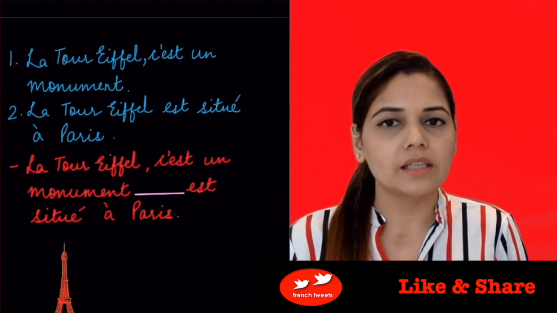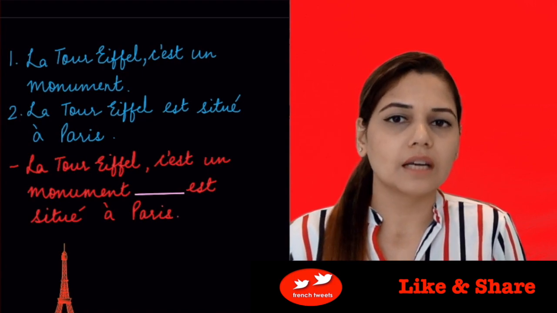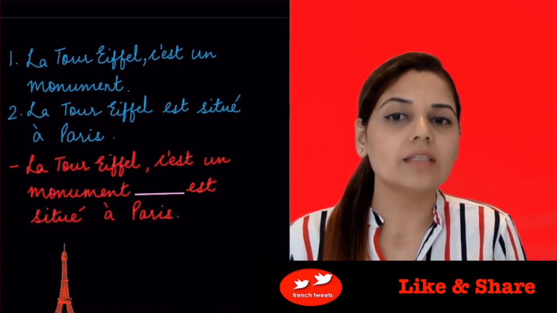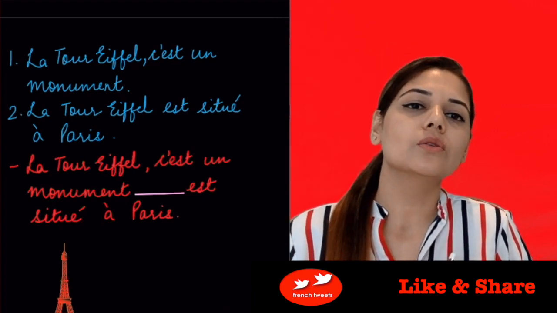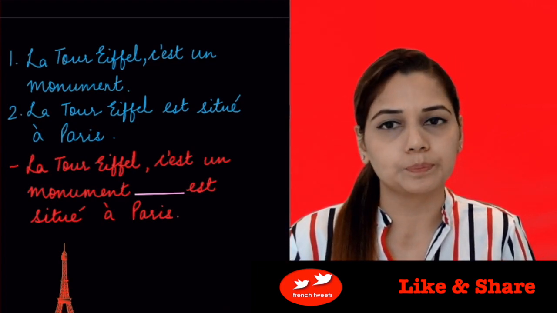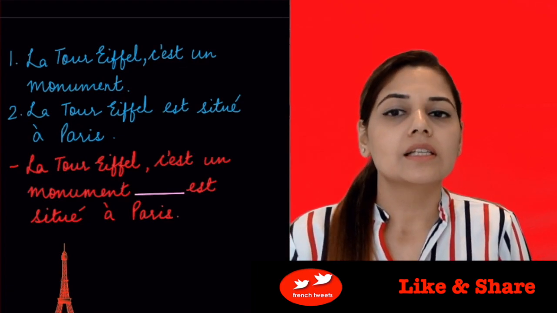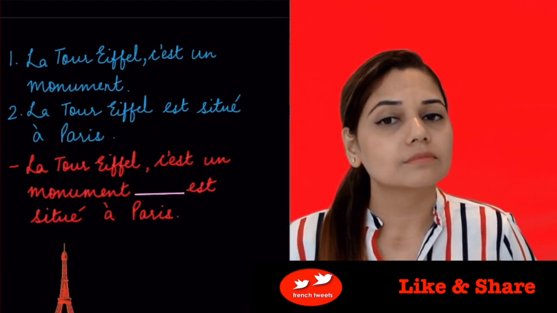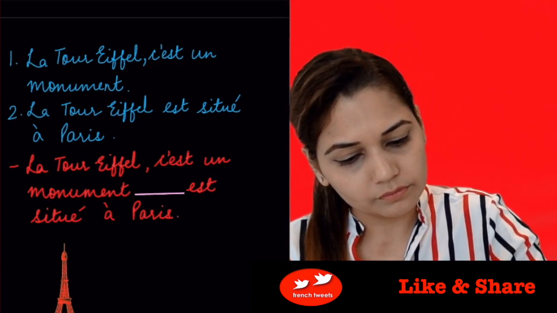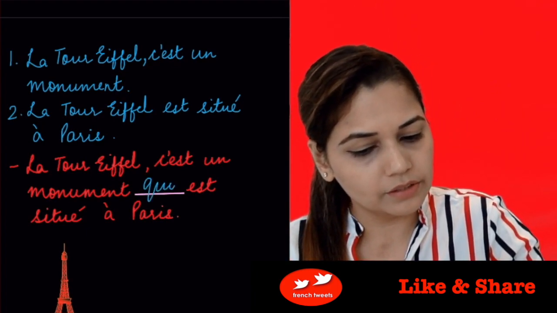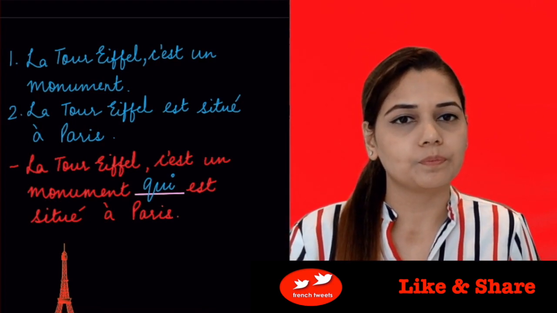La Tour Eiffel est située à Paris. The Eiffel Tower is situated in Paris. Now we are going to combine these two sentences using qui or que. La Tour Eiffel, c'est un monument qui est situé à Paris. So in here we are going to use qui.